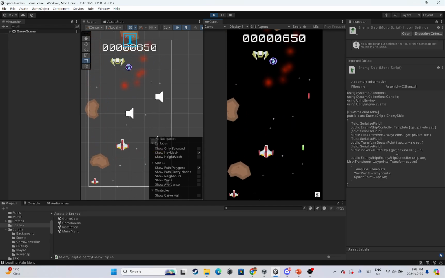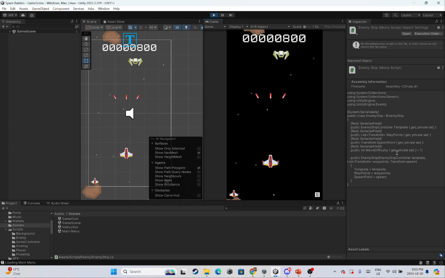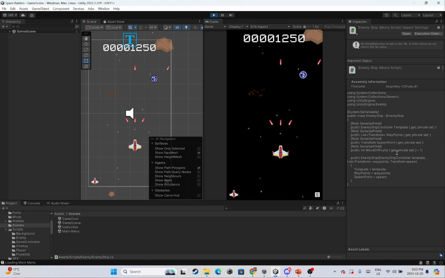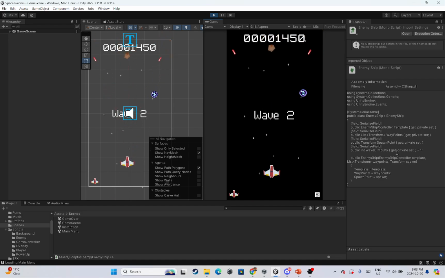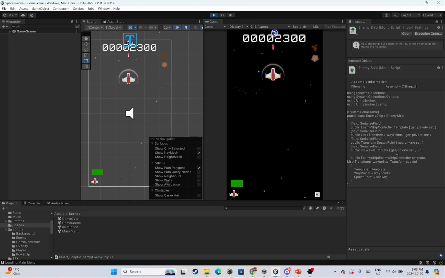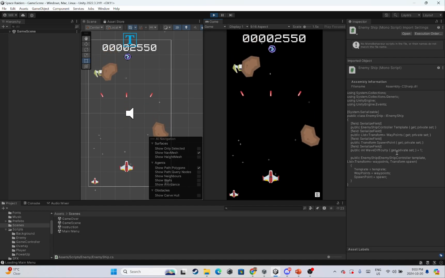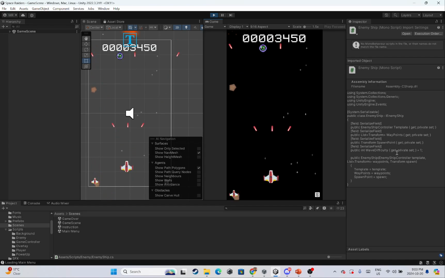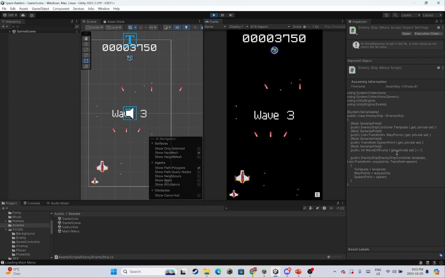Let me try and catch a power up. I got it, and it shoots 3. So yeah, and as you can see, the meteors get destroyed into 2 pieces, and over here this is a shield. So with the shield I can tackle one, and I won't die. That's the logic. So yes, this is about the game.